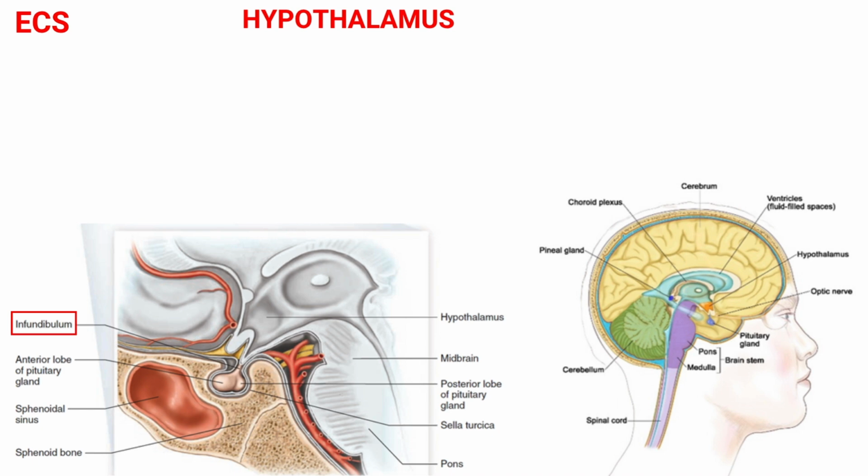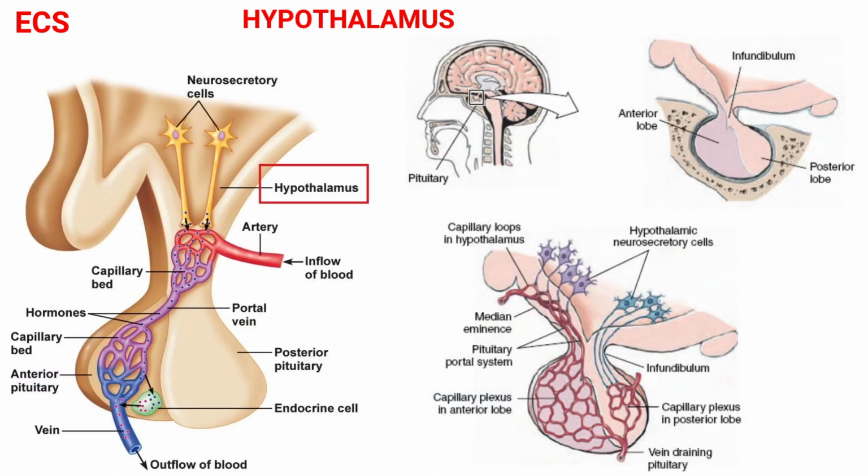Because this tiny complex gland produces its own hormones, controls the release of hormones from the pituitary gland, and plays a vital role in maintaining homeostasis. The hypothalamus contains a control center for many functions of the autonomic nervous system, and it has effects on the endocrine system because of its complex interaction with the pituitary gland.